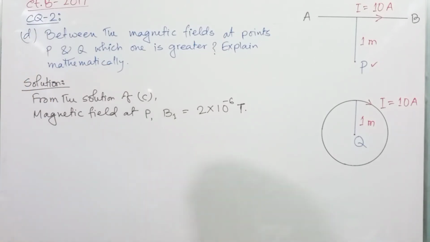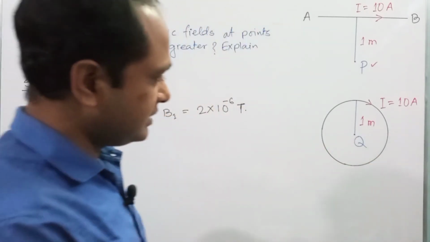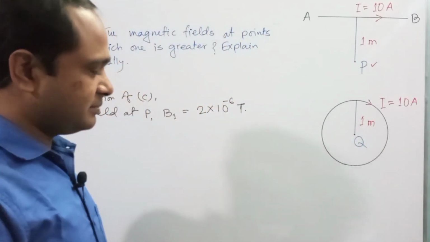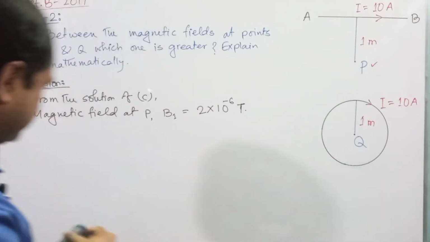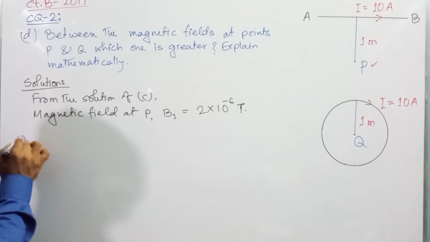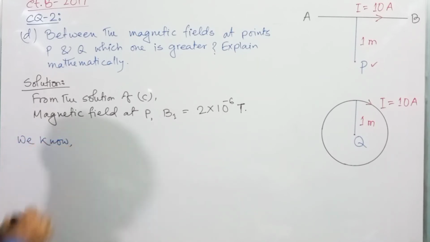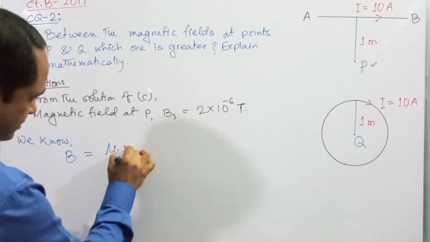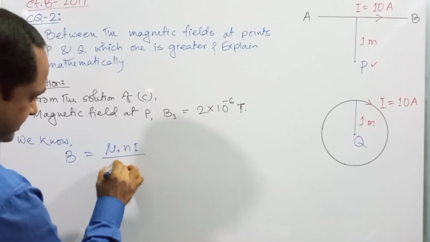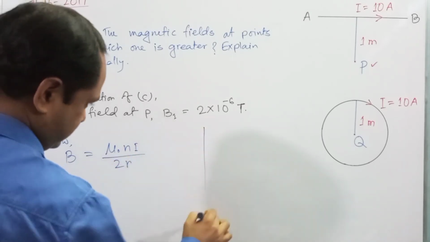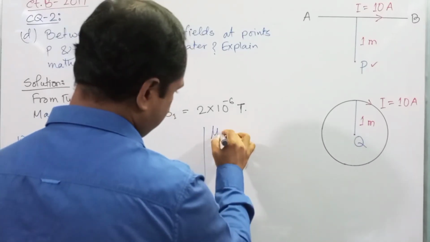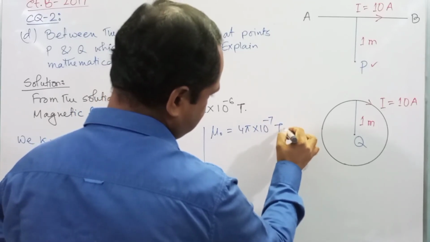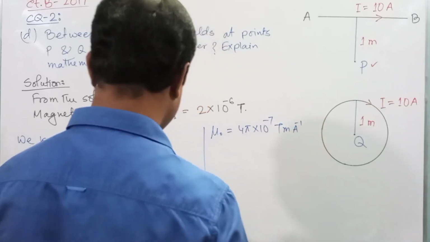Now we have to determine the magnetic field at point Q, the magnetic field at the center of the circular coil, and in case of a circular coil the magnetic field at the center will be expressed as, we know, B is equal to mu naught N I divided by 2R, right? Here we know mu naught is equal to 4 pi into 10 to the power minus 7 Tesla meter per ampere.